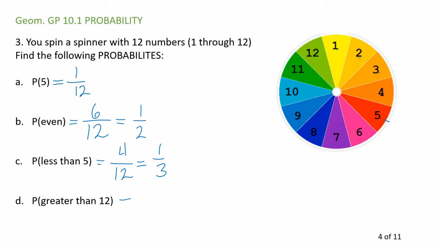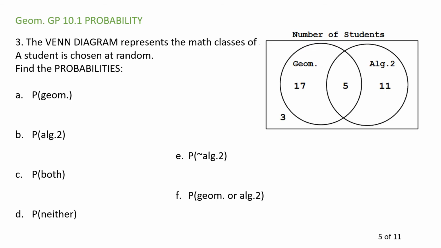You have a 1/3 chance. And how about this last one? On the spinner, what's the probability that you get a number greater than 12? In one spin, how many numbers are greater than 12? Well, 0. Out of a total of 12, there's a 0% chance that you're going to win. I say you're going to win $1 million if you get a number greater than 12. I can say that because it's not going to happen.